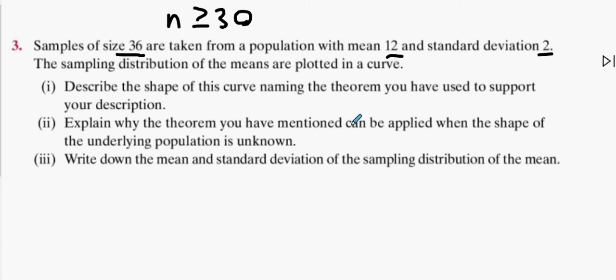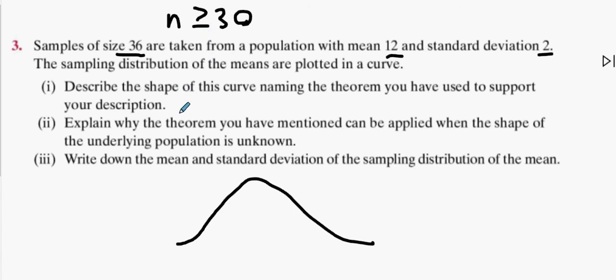So you plot all your averages and you make a bell-shaped curve. Describe the shape of this curve, name the theorem you've adopted to support your description. Well, it's using the central limit theory, it's definitely going to be a normal distribution because my n value is bigger than 30. Is that okay with you guys?